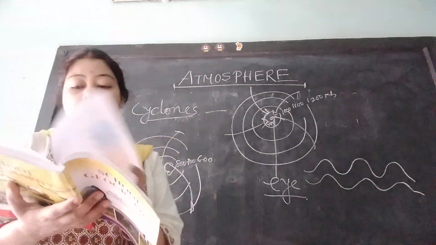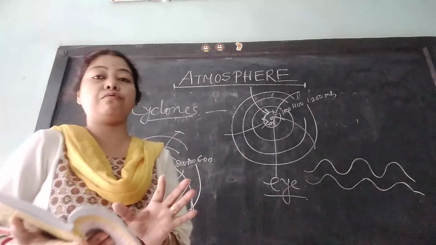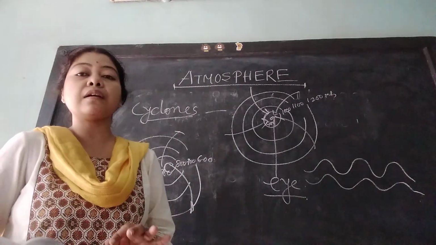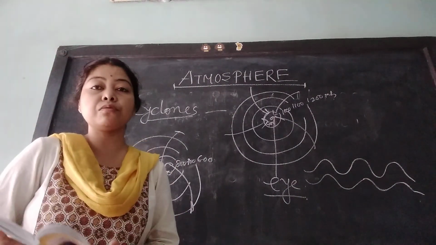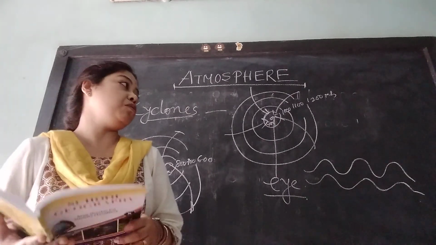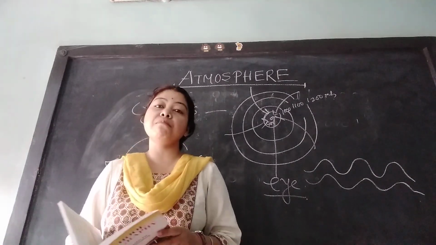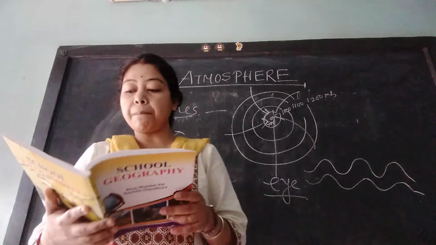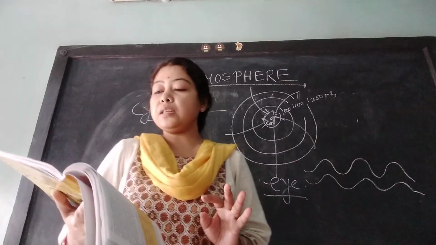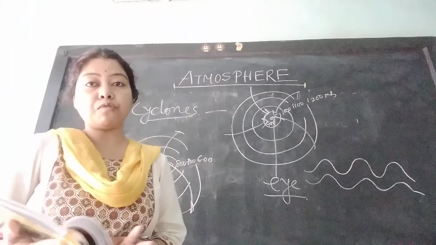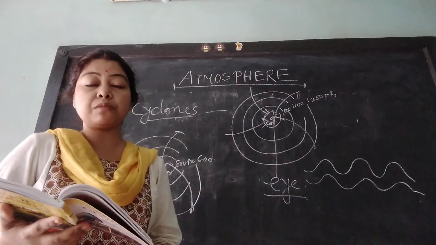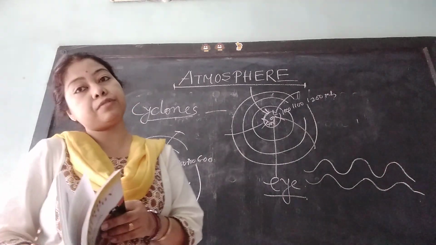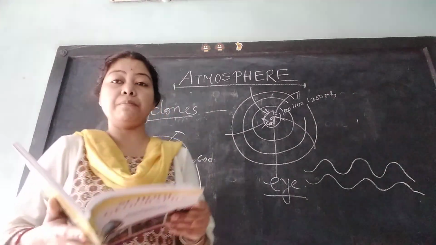Whatever information I am giving you, you should mark in your book with a pencil, and go through the part properly, because there is 1 mark per question and many short questions are there. What are the names of the important destructive tropical cyclones you have to read properly. Then what is jet stream, what are the characteristics of jet stream, very important.